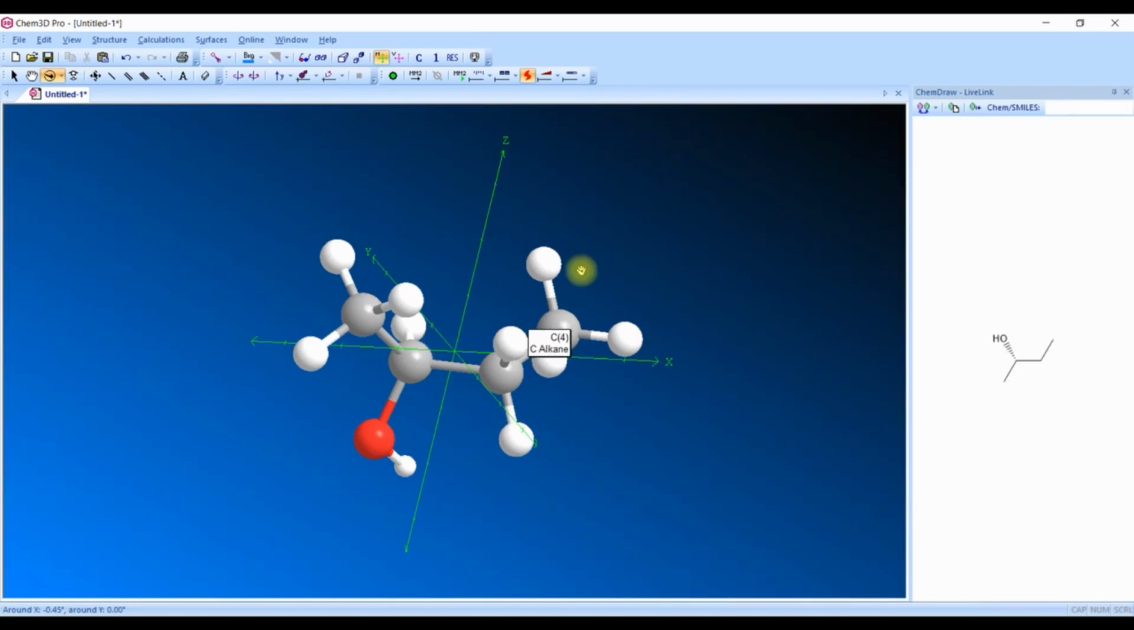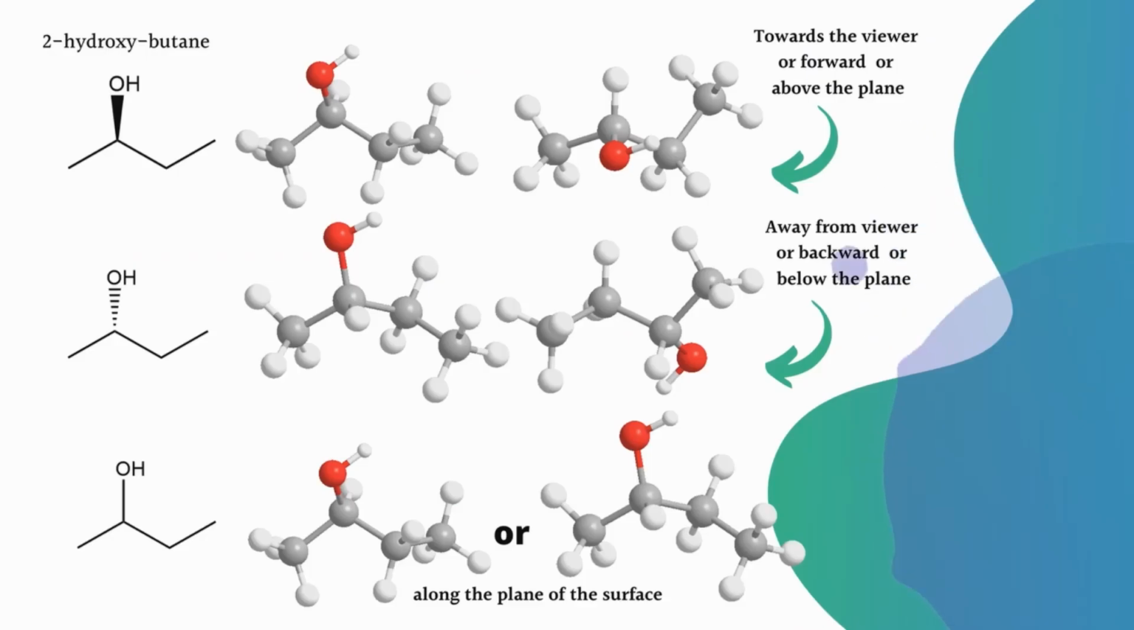So along with the z axis, this OH group is away from the plane of the surface, away from the viewer, almost backward. In the example of 2-hydroxybutane, the wedge bond of the hydroxy functional group always represents the orientation of that OH group towards the plane of the surface or towards the viewer. In bird's eye view, it is represented very clearly here.